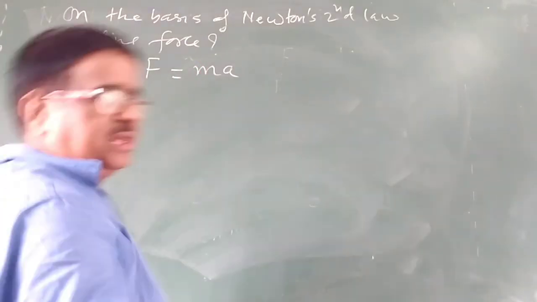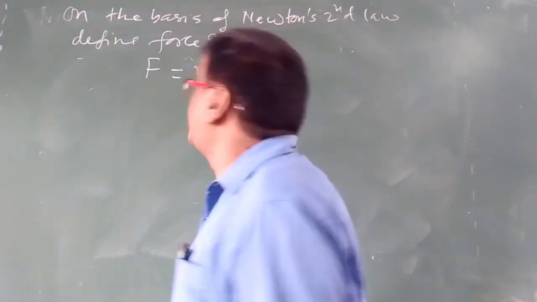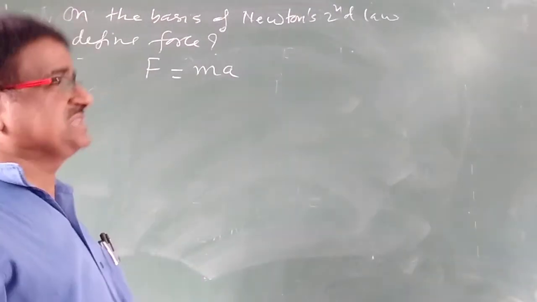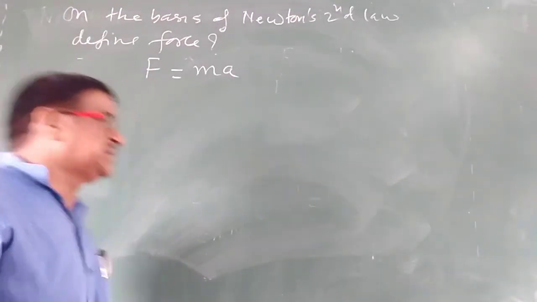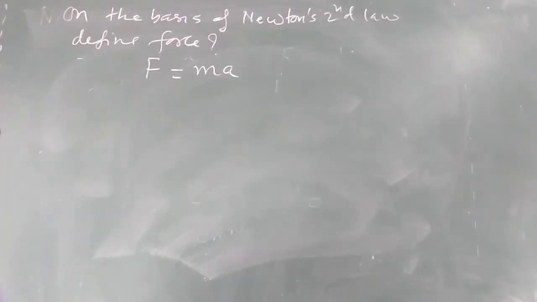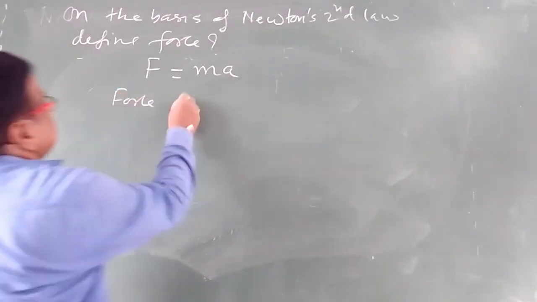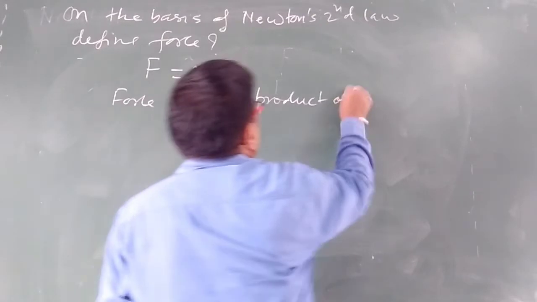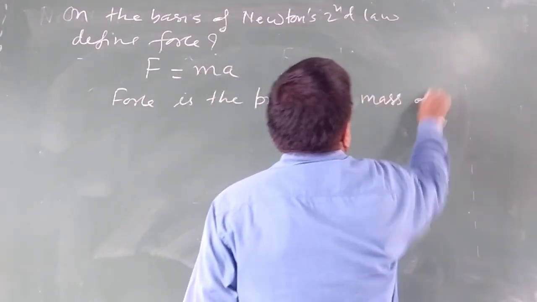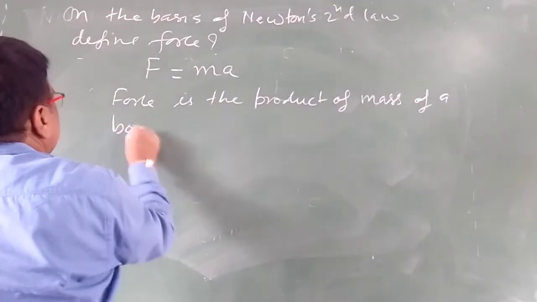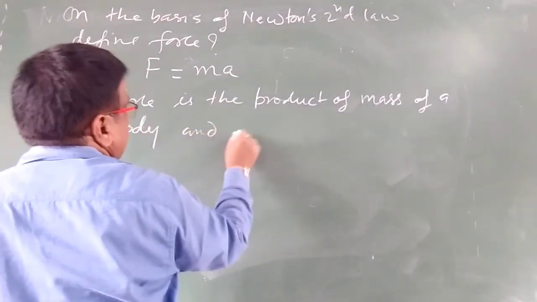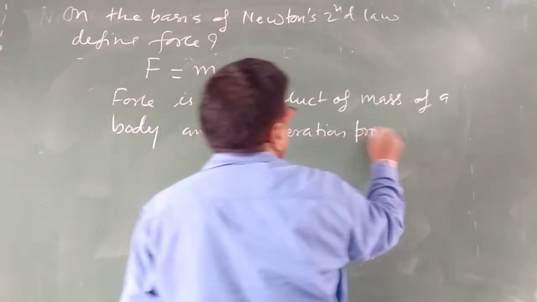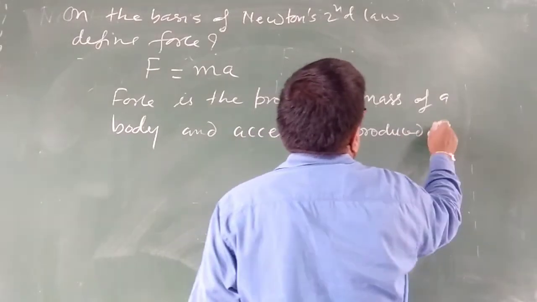So we can directly say that force is a cause which produces acceleration in a body and is given by F is equal to ma, meaning force is the product of the mass of a body and the acceleration produced in it.